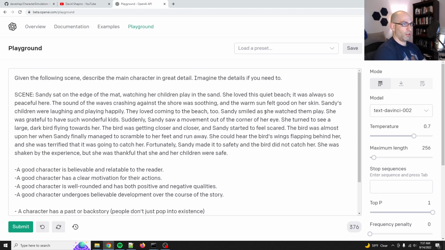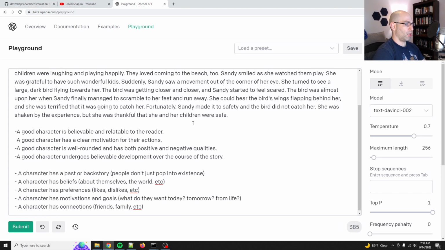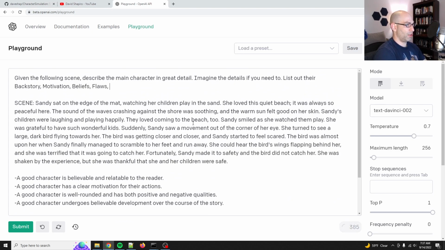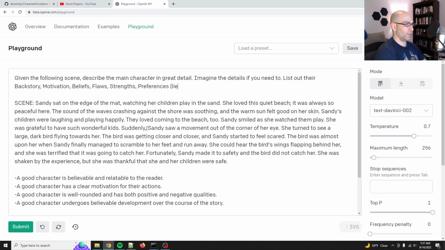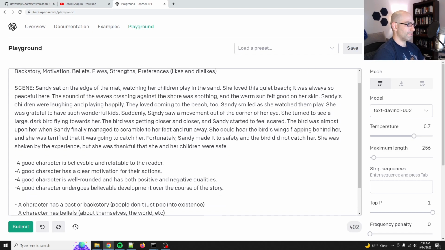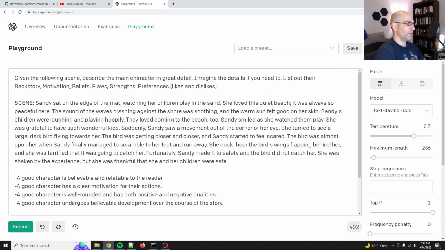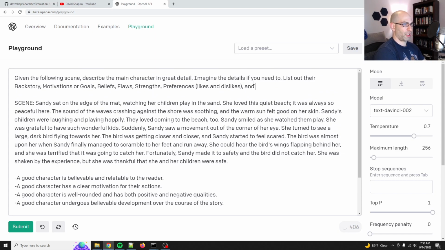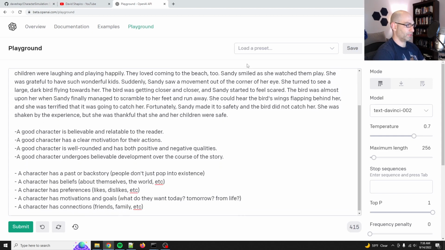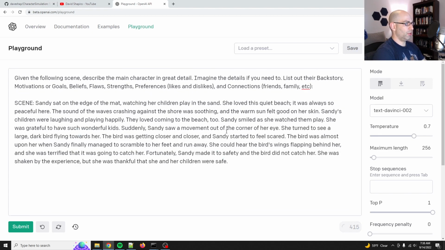We want their backstory, motivation, beliefs, flaws, strengths, preferences, likes and dislikes, motivations or goals, beliefs, and connections, friends, family, etc. A detailed list of character traits.